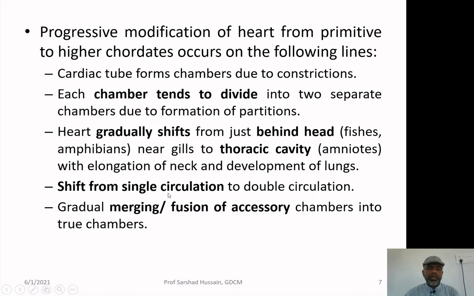Then we shall see what double circulation and single circulation are. You will see that in earlier vertebrates it was a single circulation and in the later vertebrates it was a double circulation. Then we shall also see that on one hand the two main true chambers, the ventricle and the atrium, are dividing into two, but on the other hand the accessory chambers, conus arteriosus and sinus venosus, are fusing, and you will not find these chambers in birds and the mammals at the higher level.